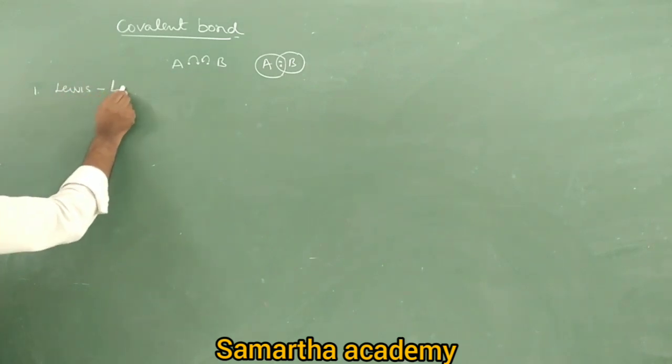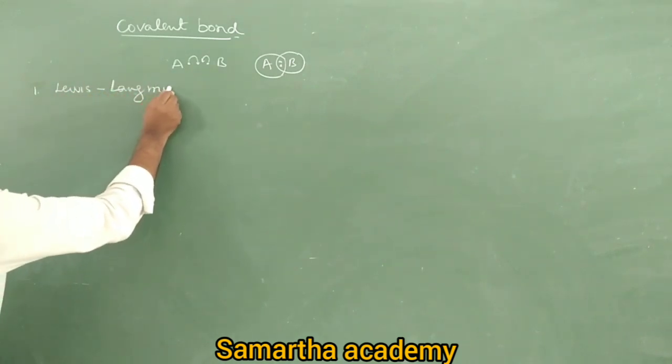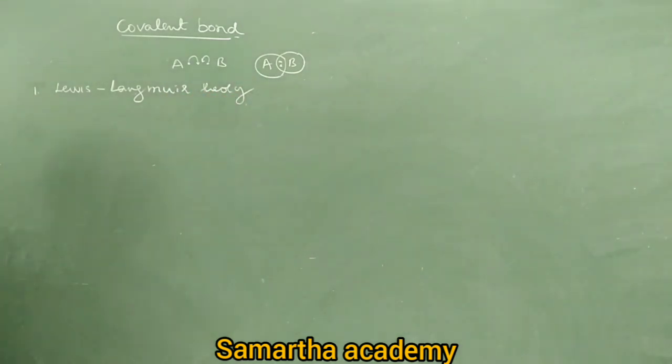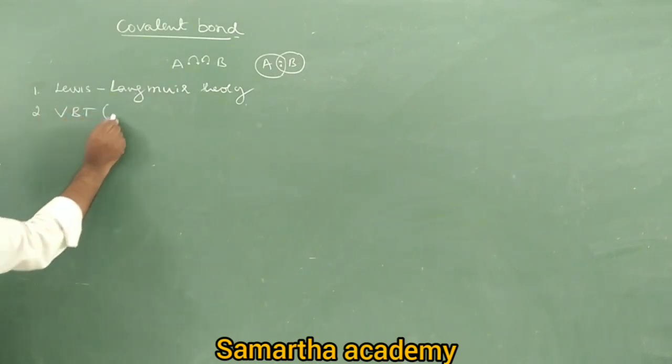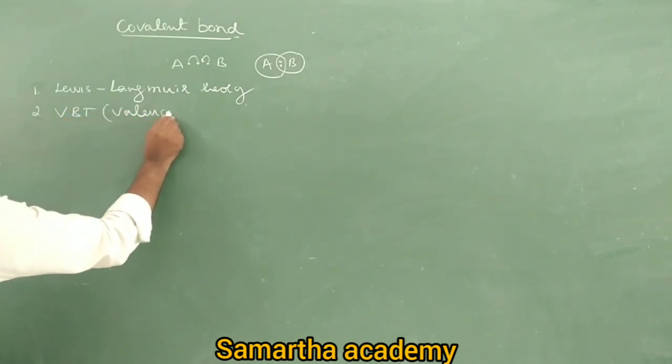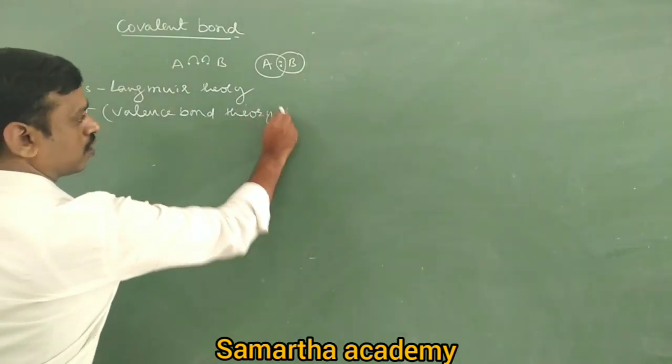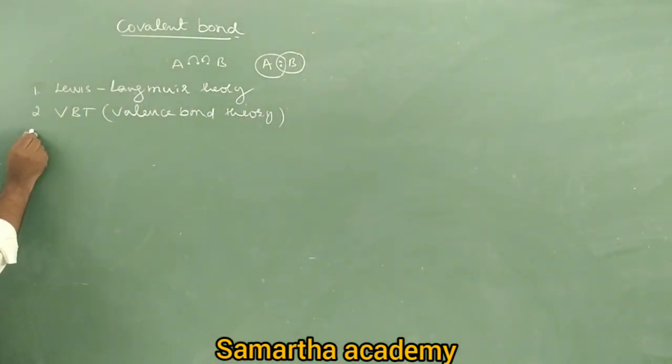One, the Lewis Langmuir theory. It is completed now. Next is VBT, valence bond theory. Next is molecular orbital theory, and we have one more theory, the VSEPR theory.